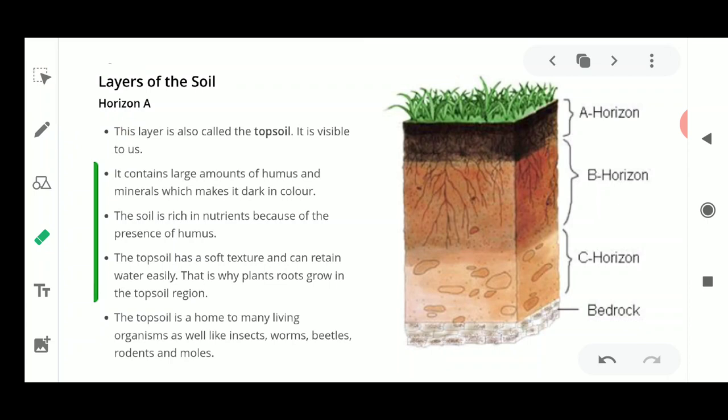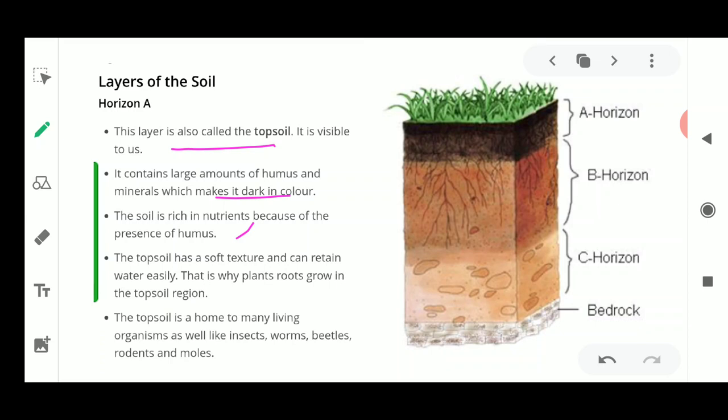Now the first horizon, that is the topsoil, is visible to us. It contains a large amount of humus and also minerals, because of which it becomes dark in color. The soil is rich in nutrients because of the presence of humus. The topsoil also has a very soft texture.